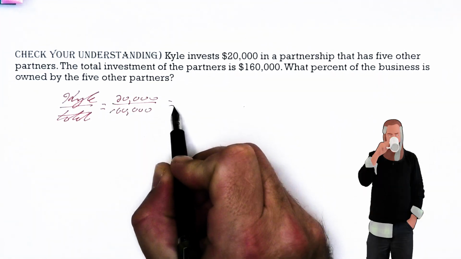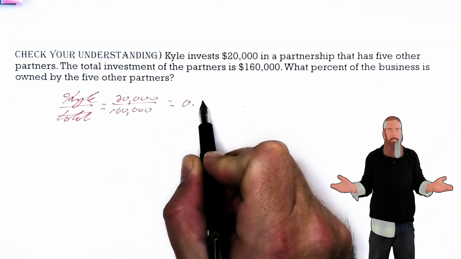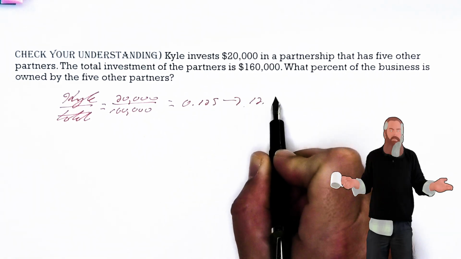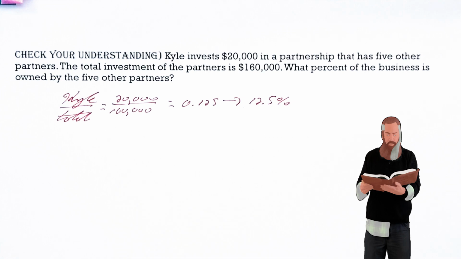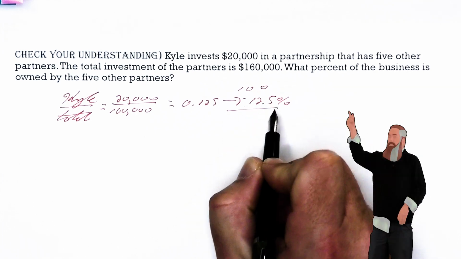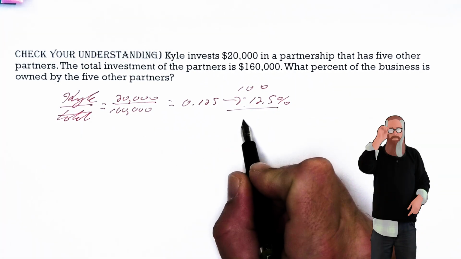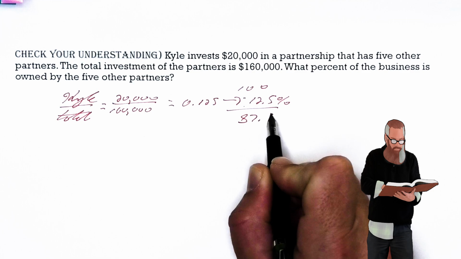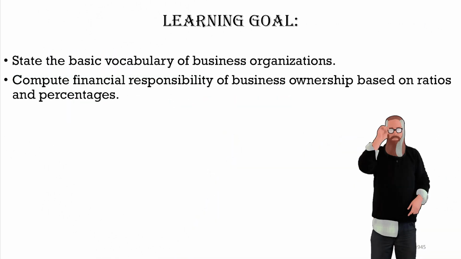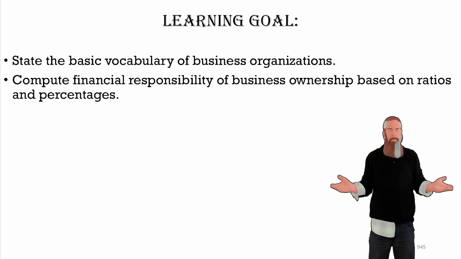This means that Kyle has 0.125 or 12.5% of the business. Now that's what Kyle owns. So we have to subtract that from 100% of the business, meaning the other 5 partners have 87.5% of the business. Now let's compute the financial responsibility of business ownership based on that percentage.